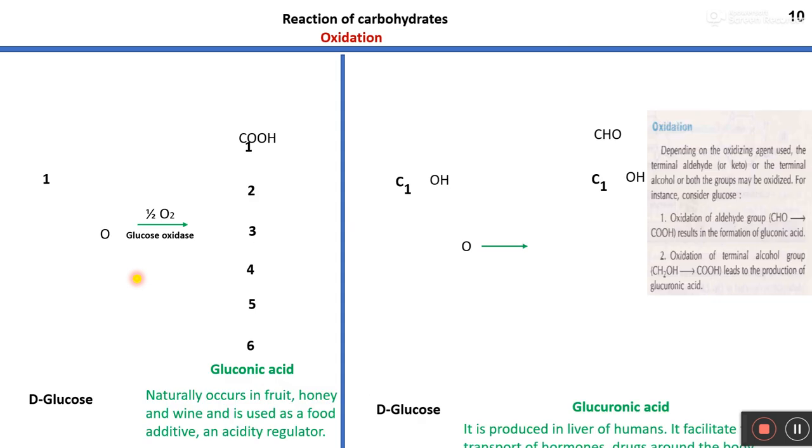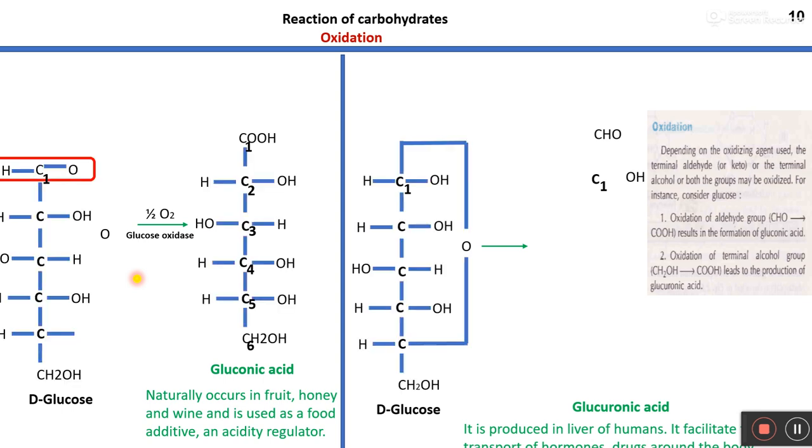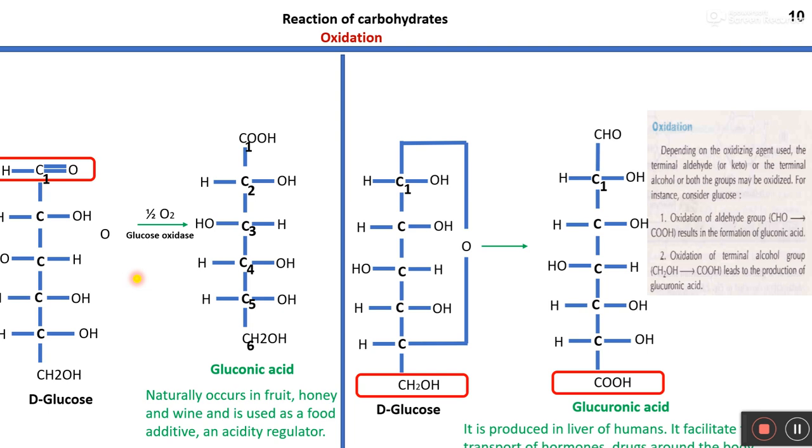First, the reaction of monosaccharides, that is oxidation. In oxidation, the aldehyde group, in the presence of oxygen and the enzyme glucose oxidase, converts into a carboxylic group, and in this way D-glucose is converted into D-gluconic acid.